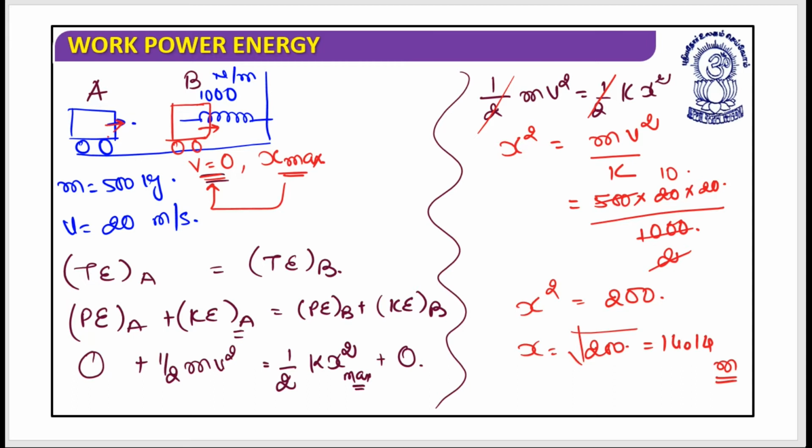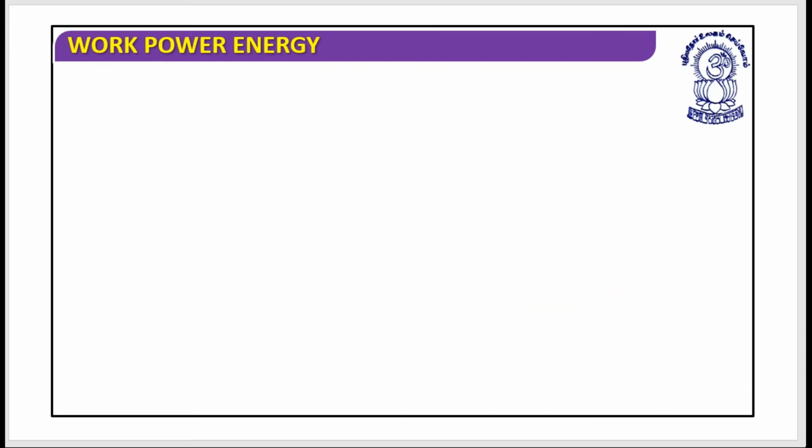Before that, the car must have velocity. It is just transacting: the kinetic energy of the car is being transferred to the potential energy of the spring. Is it clear? Great. So let's add something to this question, and you think over it.